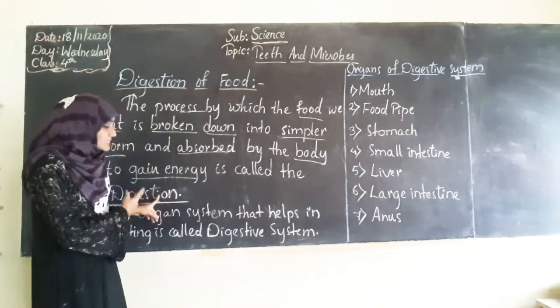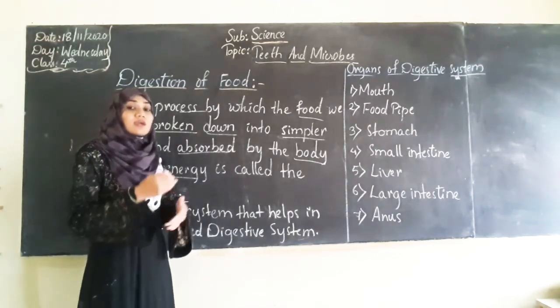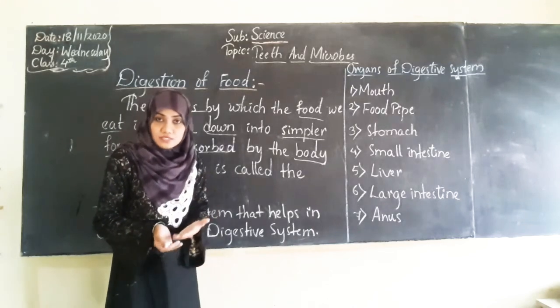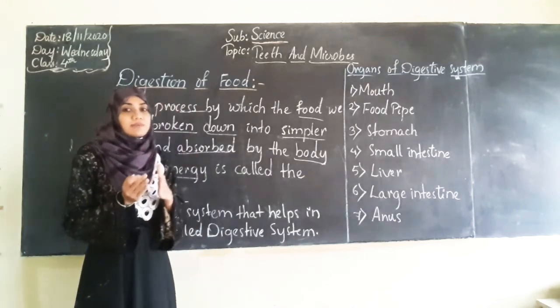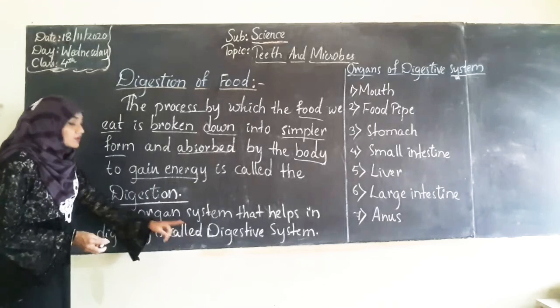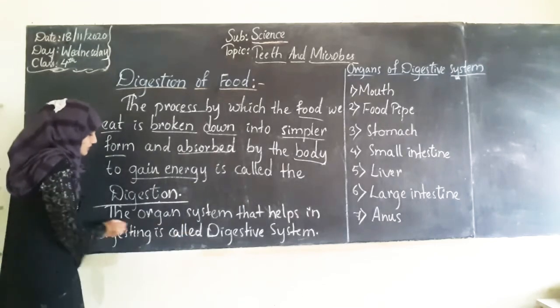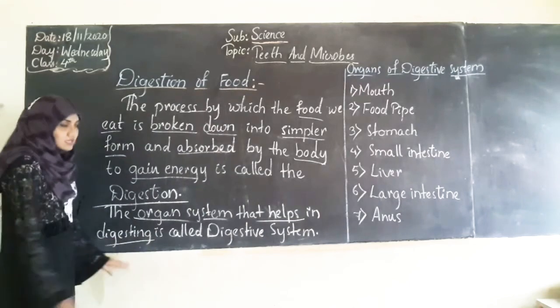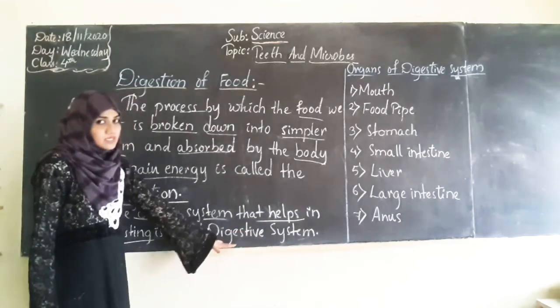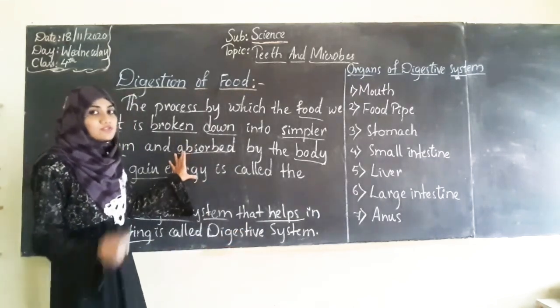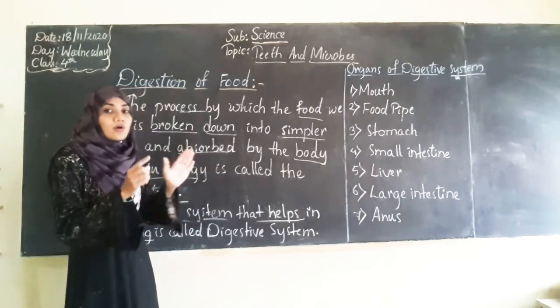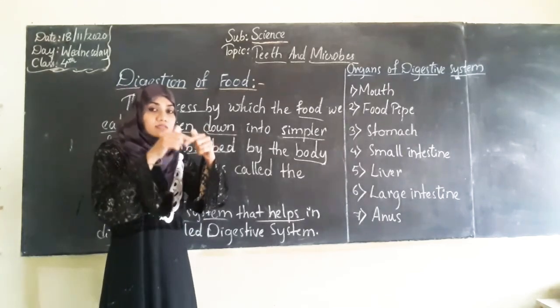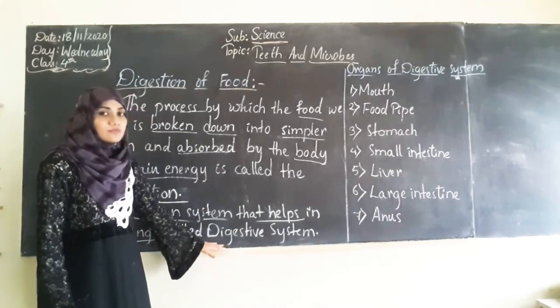And the organs that are present to carry on this digestion process will be considered the digestive system. So what is the digestive system? The organ system that helps in digesting is called the digestive system. So the organs that help in digestion, together those organs will be considered the digestive system.